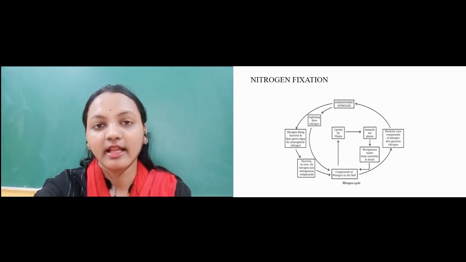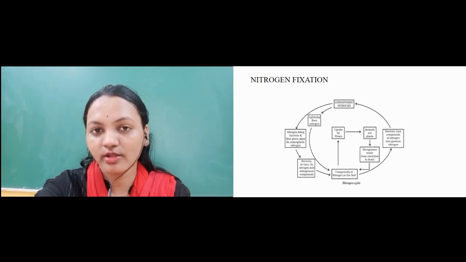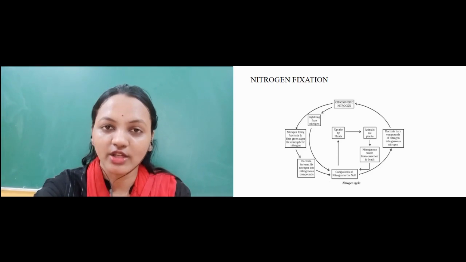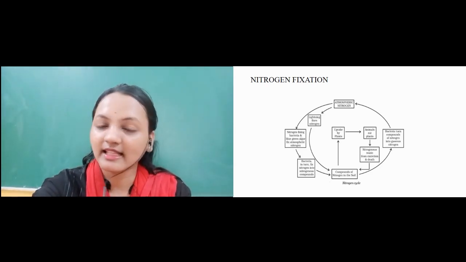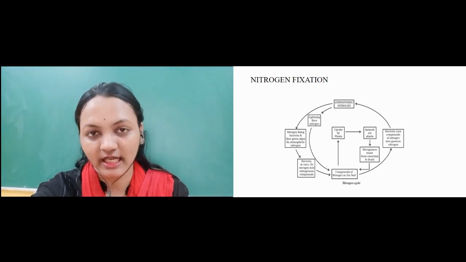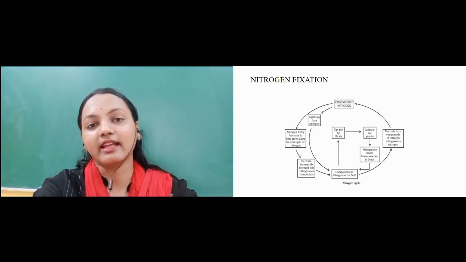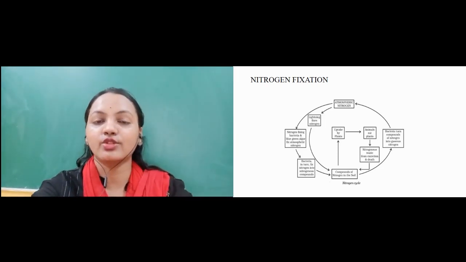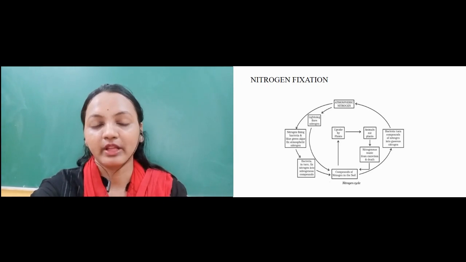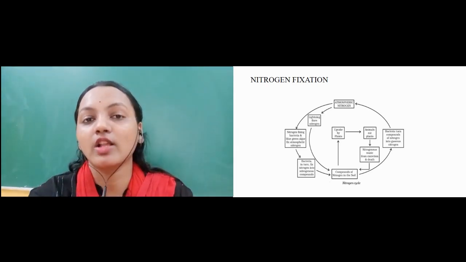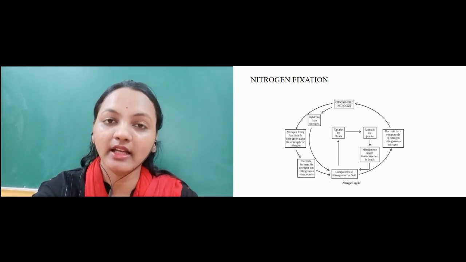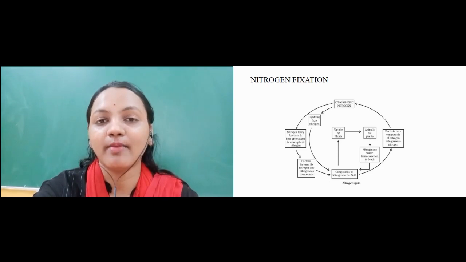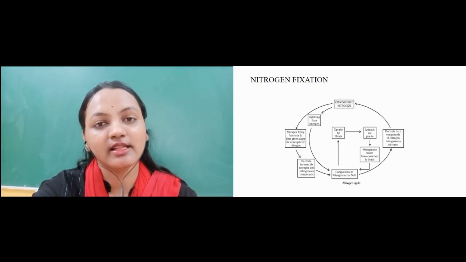called decomposers. They decompose the protein molecules which are rich in nitrogen and release the nitrogen in the soil again. And this is further converted into gaseous state, and in this way the nitrogen is again released into the atmosphere, and this cycle continues throughout the lifetime. So in this way a constant proportion of nitrogen is maintained in the atmosphere. So nitrogen content is maintained constantly through this cycle,